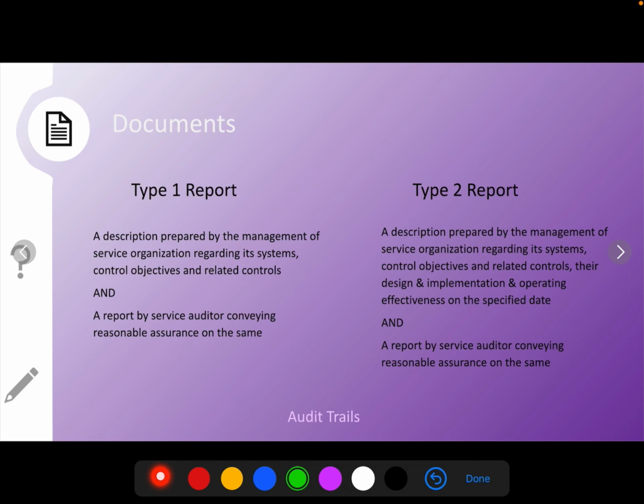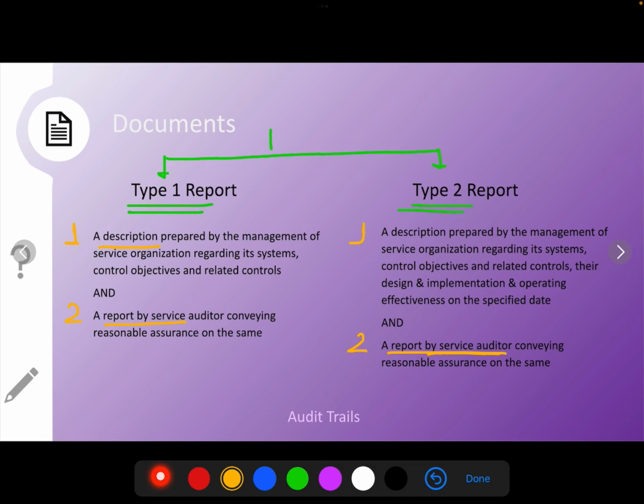Under documents, we'll be having two kinds of reports. Firstly, a type 1 report and then a type 2 report. Under both of these reports, we'll be having two main materials, that is, firstly, a description and then a report prepared by a service organization.